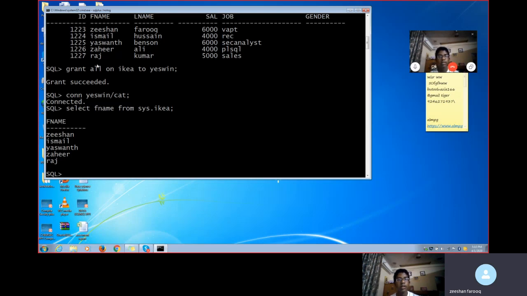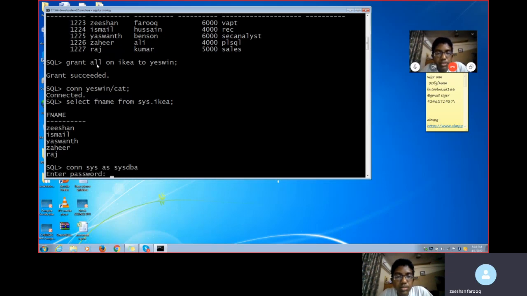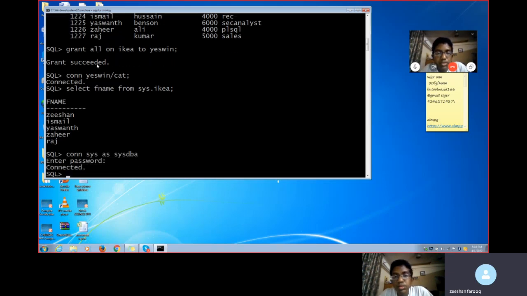Now I want to revoke the access. Revoke means removing the access. In order to remove it, I have to connect as sys DBA. Connect sys as sysdba, with the system password. Now I am trying to revoke the access completely. The command is REVOKE. Revoke all on which table? The IKEA table.